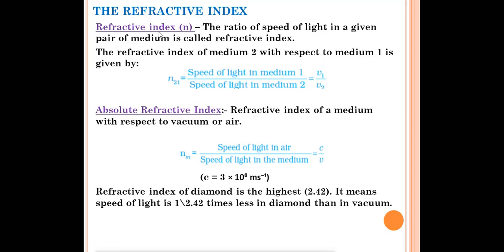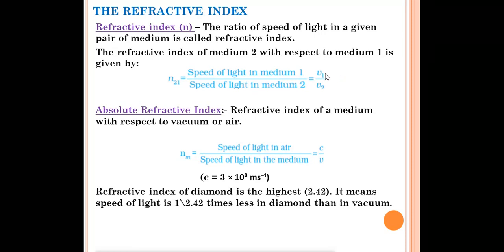So it does not have any unit. Now, the refractive index of medium 2 with respect to medium 1 is given by N21. This is the refractive index of the second medium with respect to the first. For this one, what formula do you have to write? Speed of light in medium 1 divided by speed of light in medium 2, V1 by V2. V1 is the speed of light in medium 1 and V2 is the speed of light in medium 2. So this is the formula for calculating the refractive index of medium 2 with respect to 1.